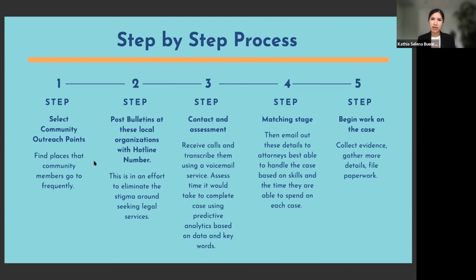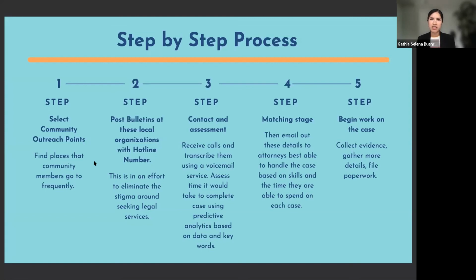Then in step 3, we would contact and assess the case. We would actually receive calls to our hotline number and, using the voicemail service, upload a translated transcript. Here, we would also address confidentiality concerns. Then the program would use predictive analytics to issue spot and assess the case.